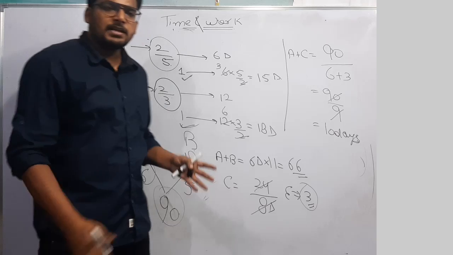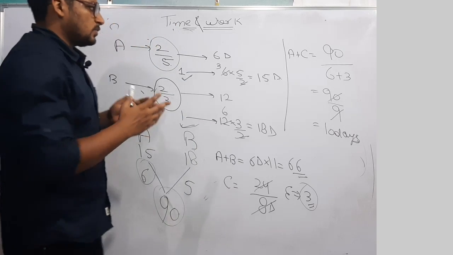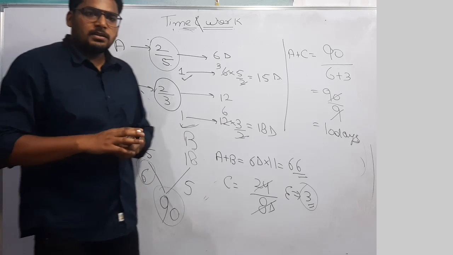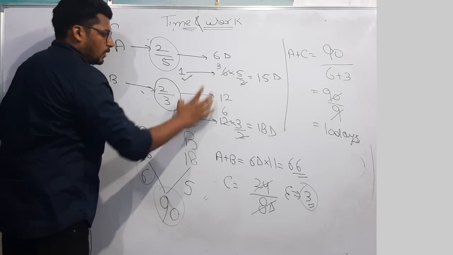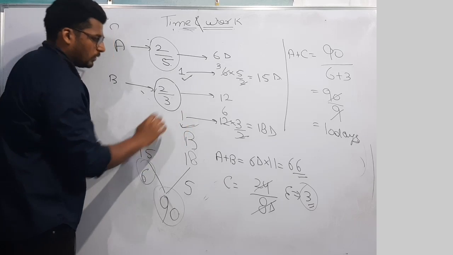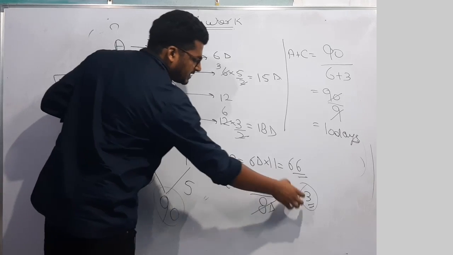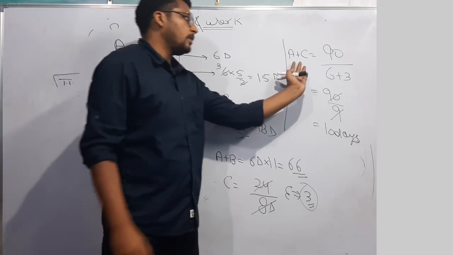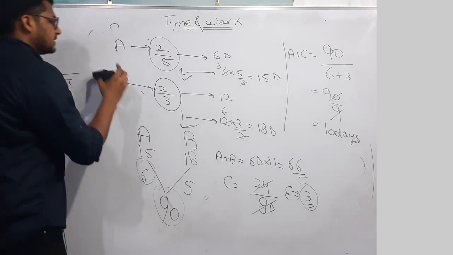These all questions are from recent examinations which have been conducted. This was not too hard a question. By the basic concept we have solved this by making the work equal. By making the work equal, we have assumed total work. From this we have found the efficiency of C, and total work will be done by A and C in 10 days. So coming on to our next question.